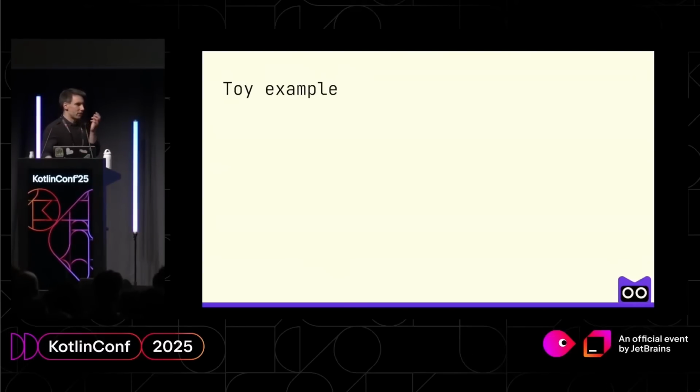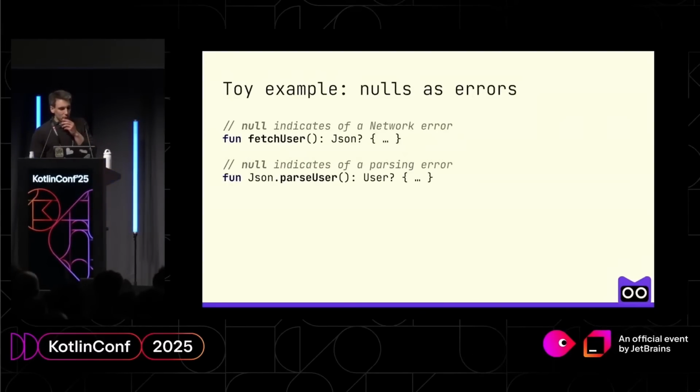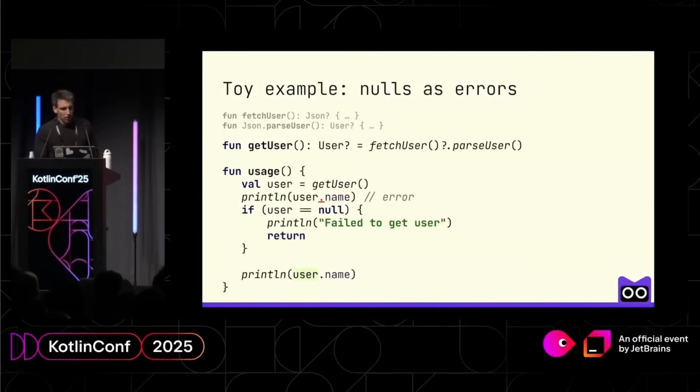And we'll be using a very simple example, where we have two functions: one that returns JSON, and another function that takes this JSON and tries to do something with it. The first approach that we have today in Kotlin is just to use nullable types. We can use nulls to indicate that there is some error. And what can we do with those functions? Well, first of all, we can use them as a chain call using the safe call operator. We can try to invoke properties, but the compiler will prevent us because it's a nullable type, and we have to do some ceremony to check for null, and so on.